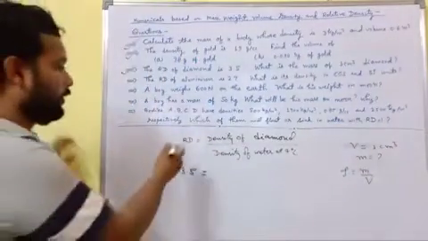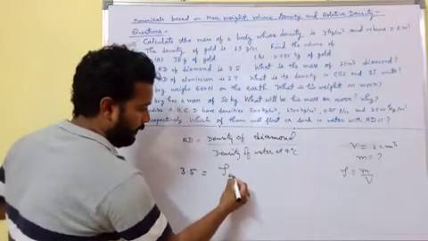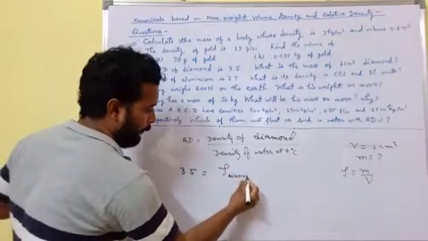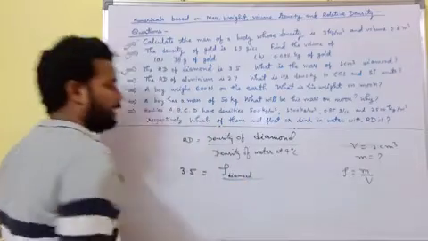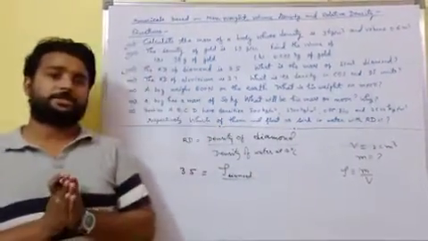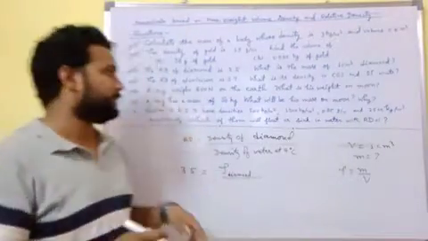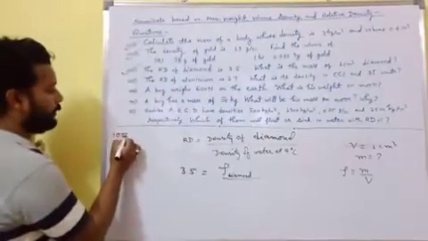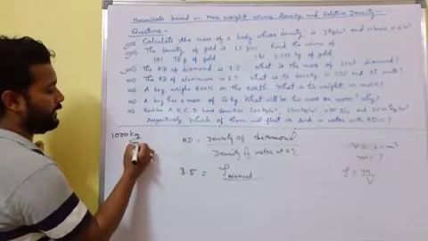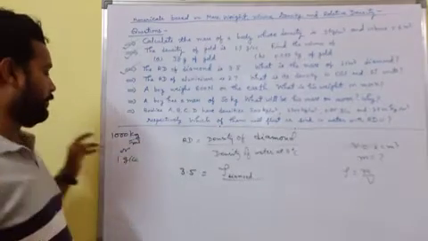Students, at 4 degree centigrade, the density of water is 1000 kg per meter cube in the SI system, or 1 gram per cc.